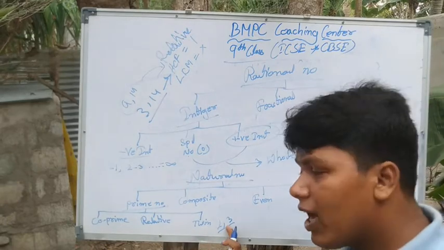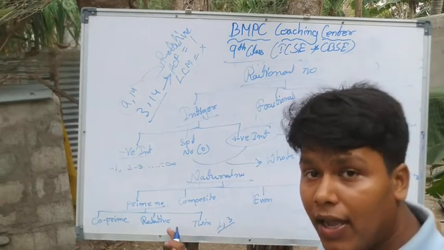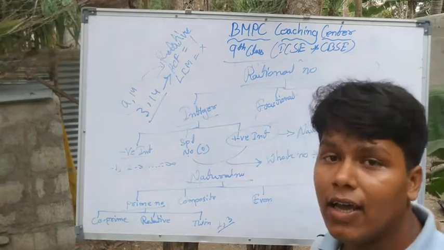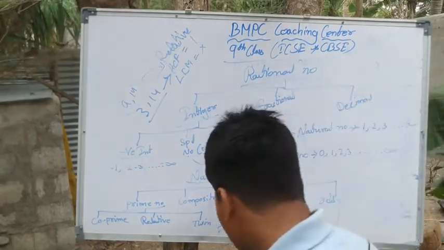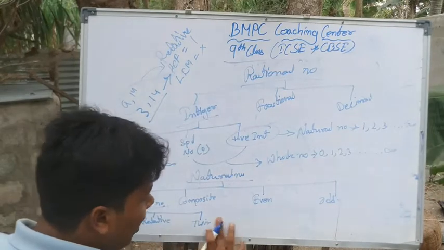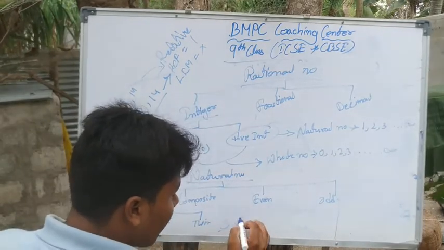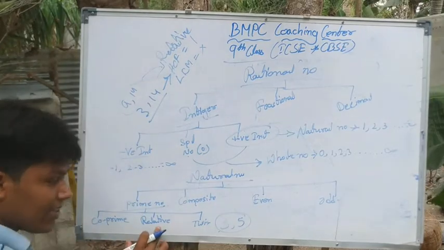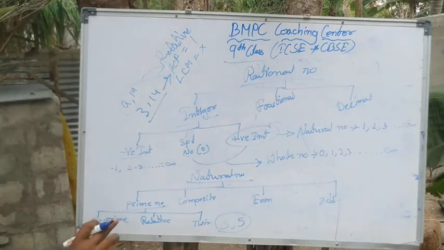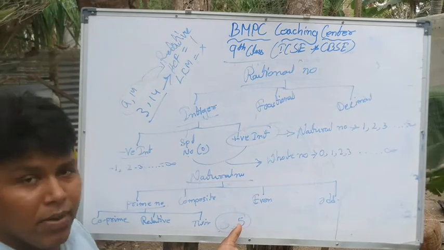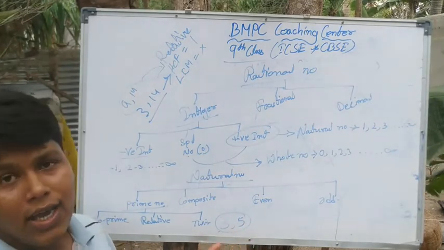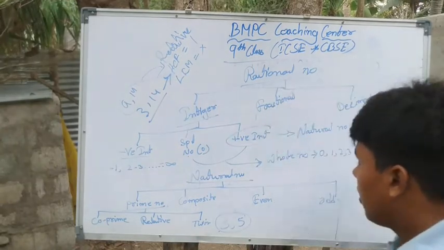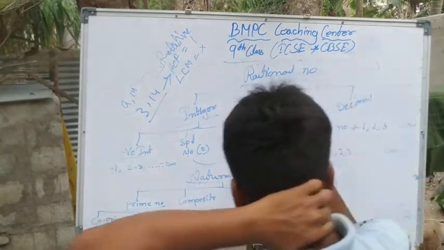It may be a relative prime. It is a co-prime but not a twin prime. Clear? So 3, 5 is a twin prime. We can say 3 and 5 is a twin prime, or we can say it is a co-prime. Clear? Okay. Next, fractional numbers.